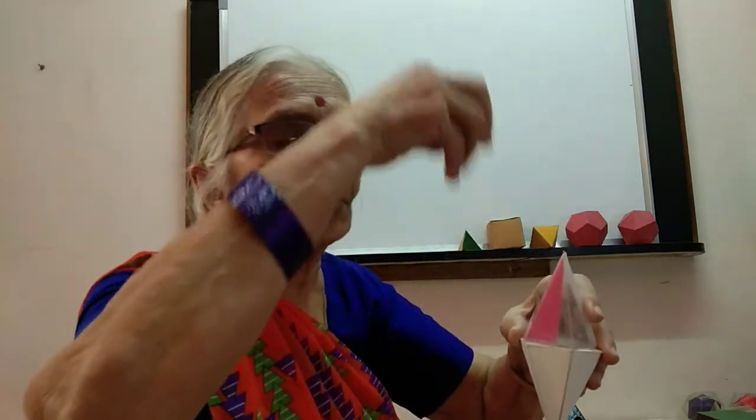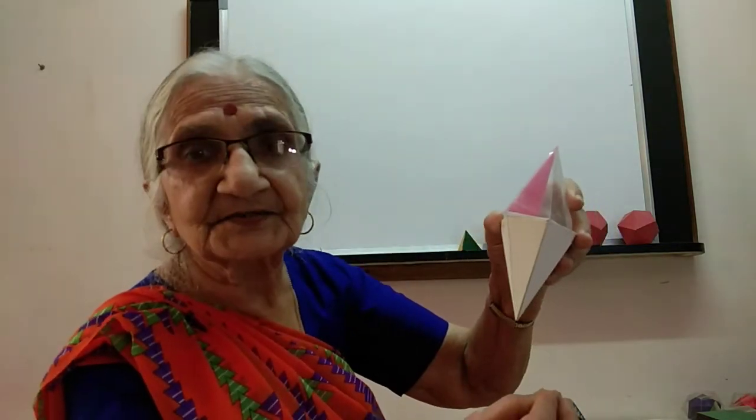We shall have only 4 meeting here, 4 meeting here, 4 meeting everywhere. It will become a regular polyhedron and it will be exactly this. As you can see, in the middle there is a square where I am holding, and on this square we have a pyramid here and a pyramid here, and at every vertex there are 4 and all the faces are congruent. So that is a regular polyhedron.